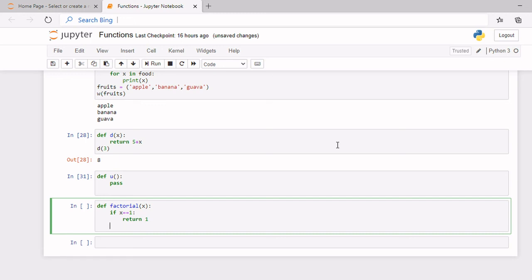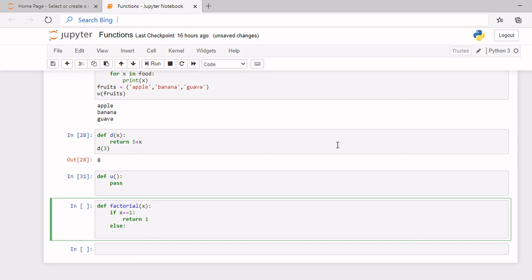Okay, and else return x into factorial x minus 1. So if x is equal to 1, return 1, else return x into factorial x minus 1.